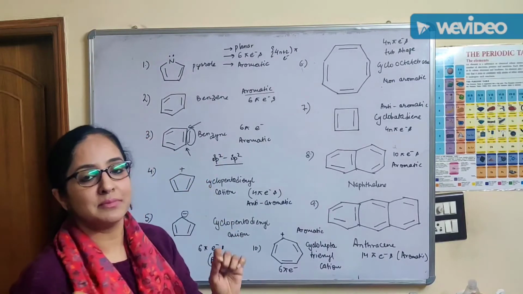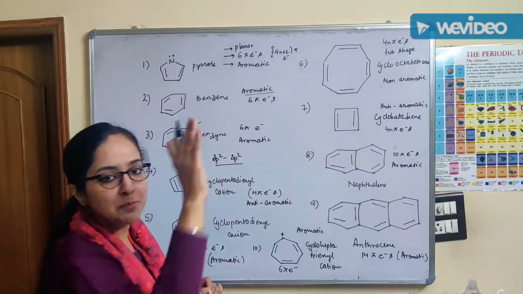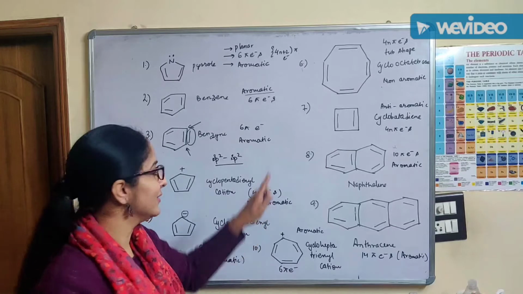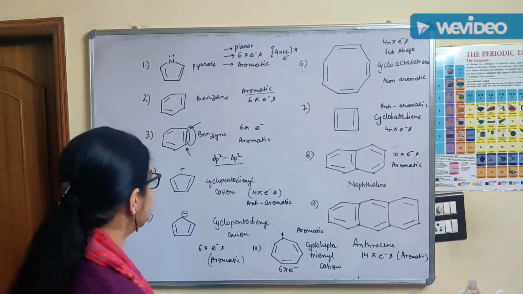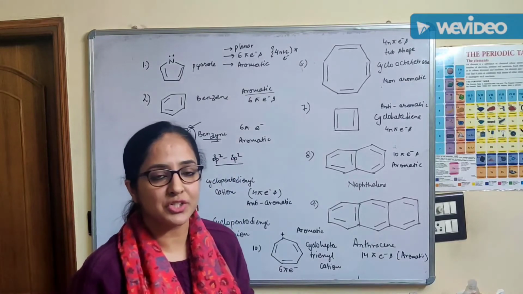Thus, this system is aromatic, right? These 2 electrons do not participate in conjugation. Thus, it is aromatic, right, students? So, do not get confused once you see a structure.